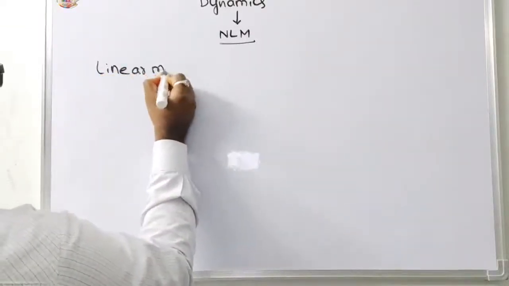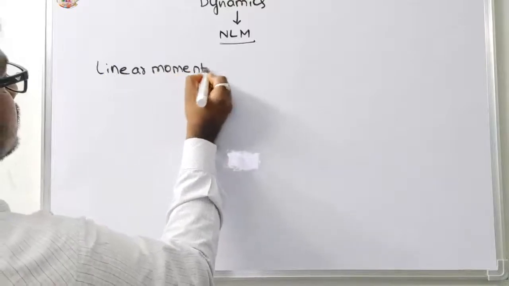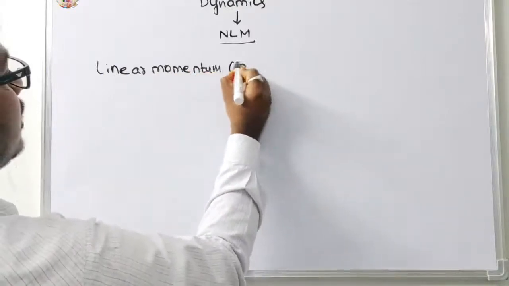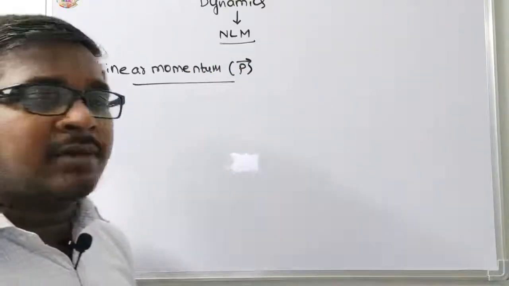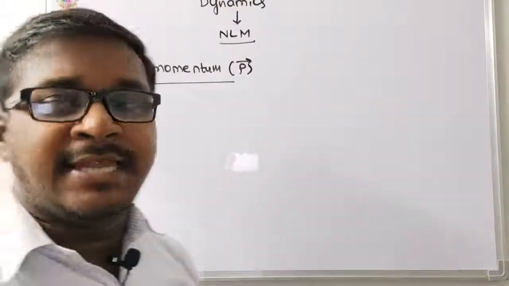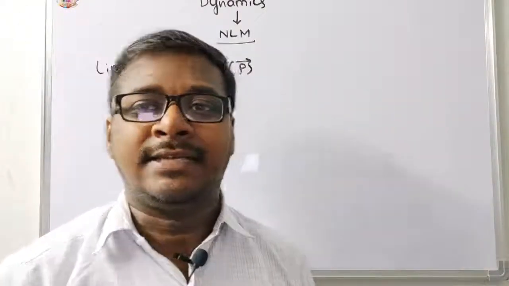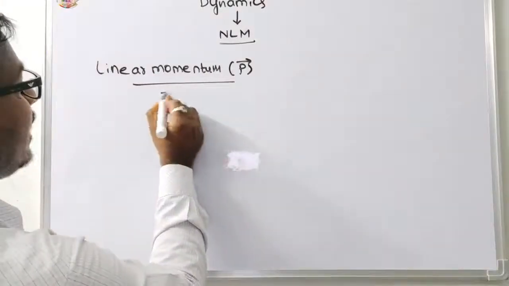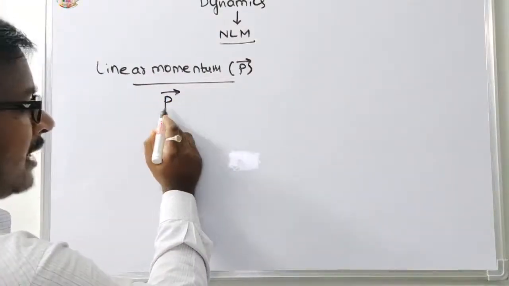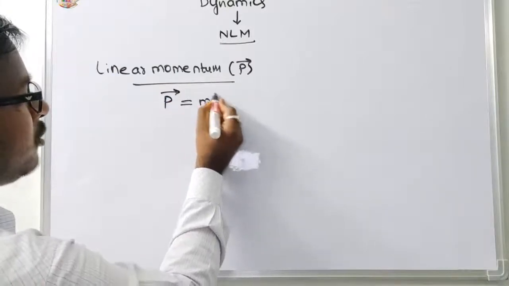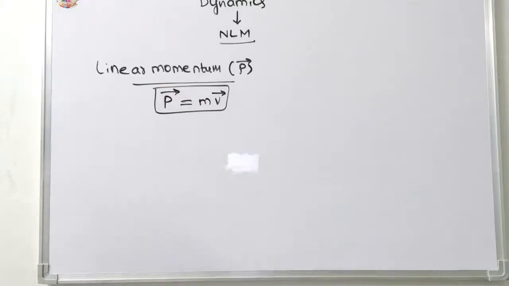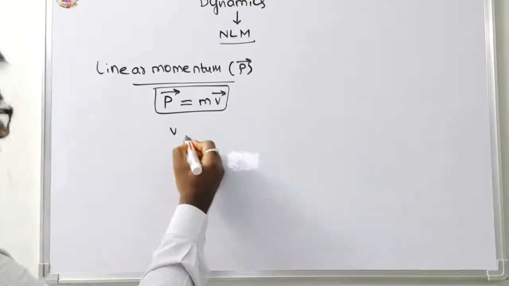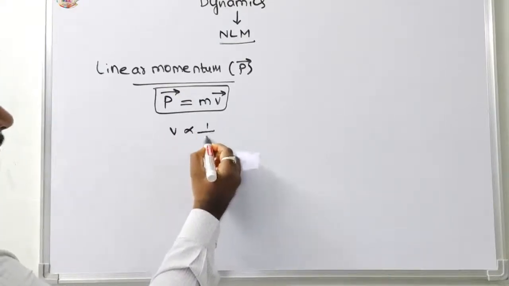Linear momentum is a vector quantity, with vector representation P bar. It is defined as the product of mass and velocity. Mathematically, the vector representation is P bar equals m times v bar. Here, v is inversely proportional to 1 by m.